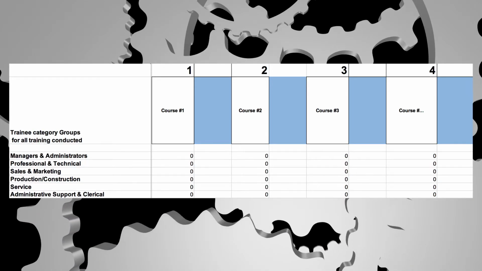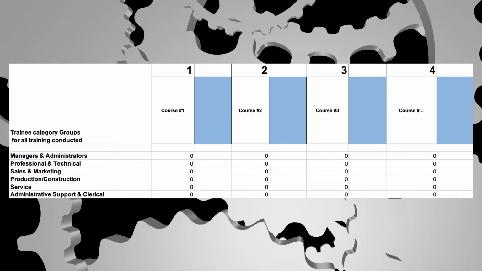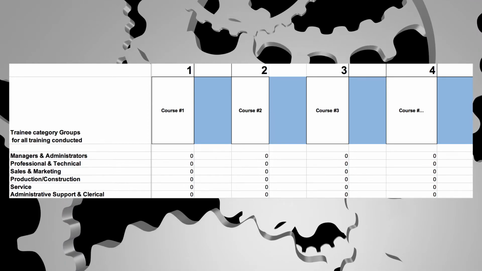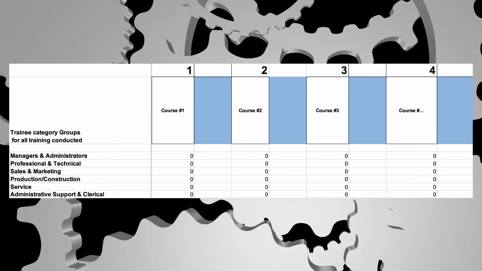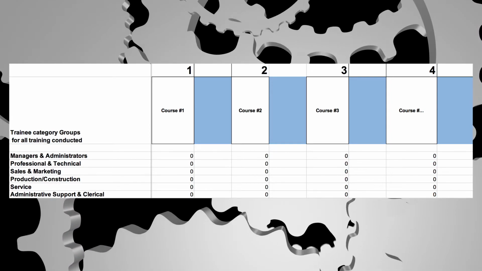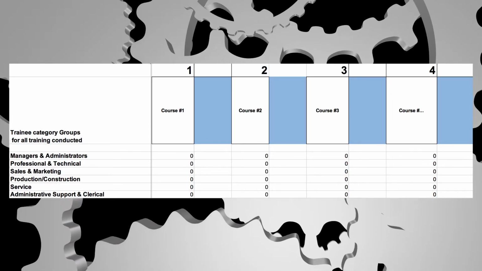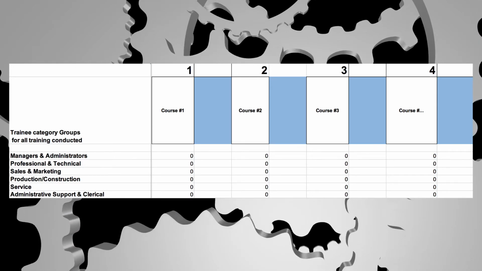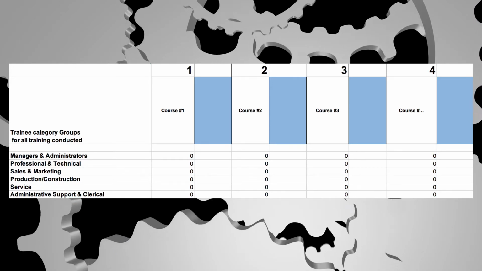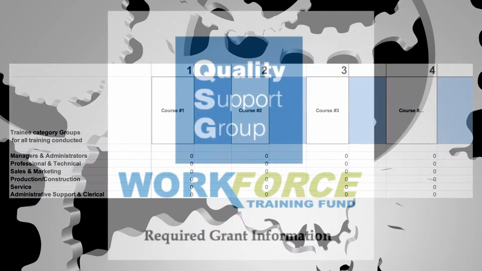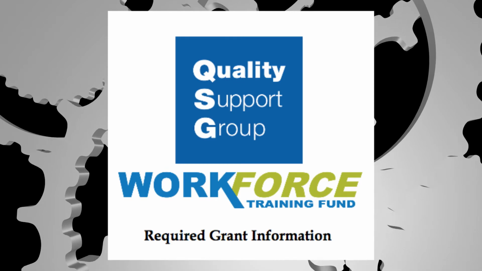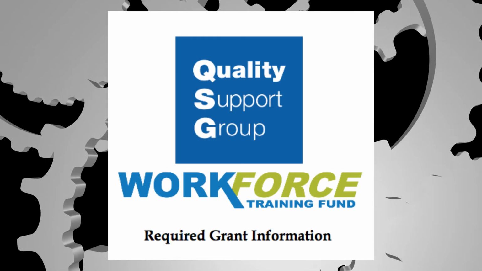On your version of this spreadsheet, your courses will be filled in along the top row, which now contain Course 1, Course 2, Course 3, etc. For each course where there are now zeros, please indicate how many employees from each employee category will be taking that training course. All of this information will allow me to calculate the value of your company's contribution or match